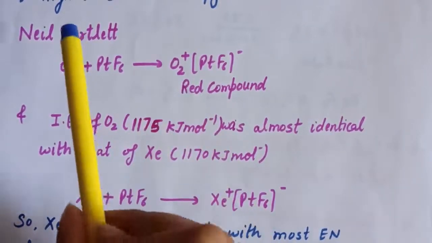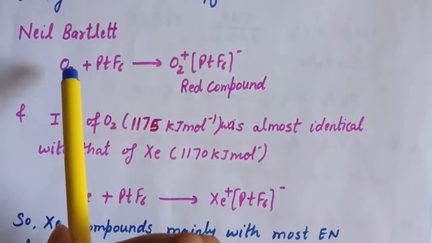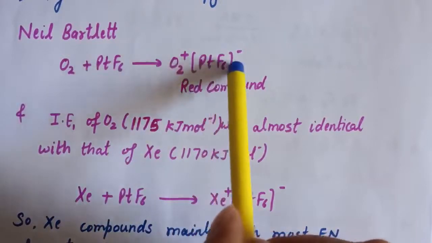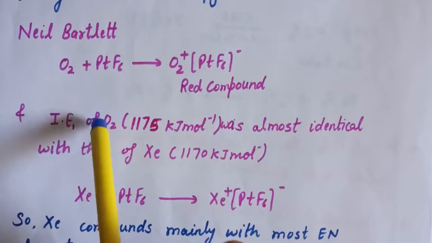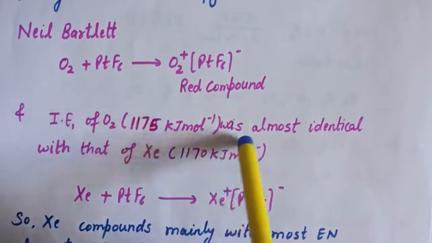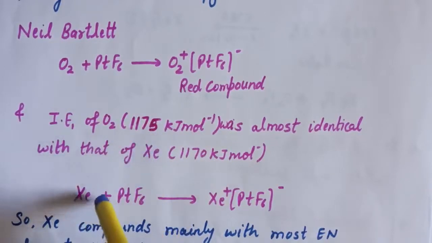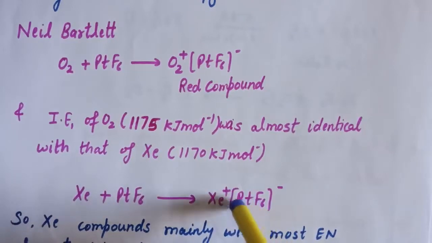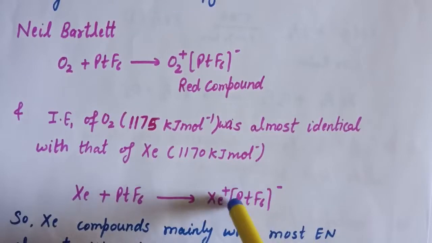So what Neil Bartlett did, first he made a compound with molecular oxygen and PtF6. A red colored compound was obtained, and when he observed that the first ionization enthalpy of O2 and xenon was almost identical, he tried with xenon and PtF6, and this red colored compound, that is Xe+ PtF6-, was formed.